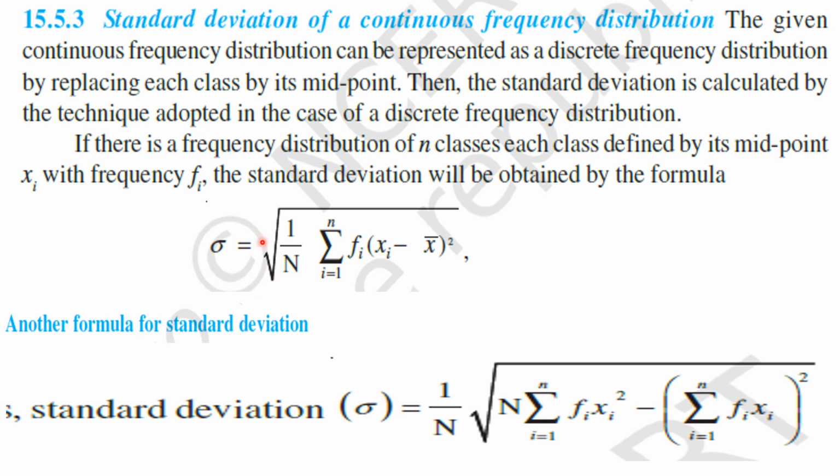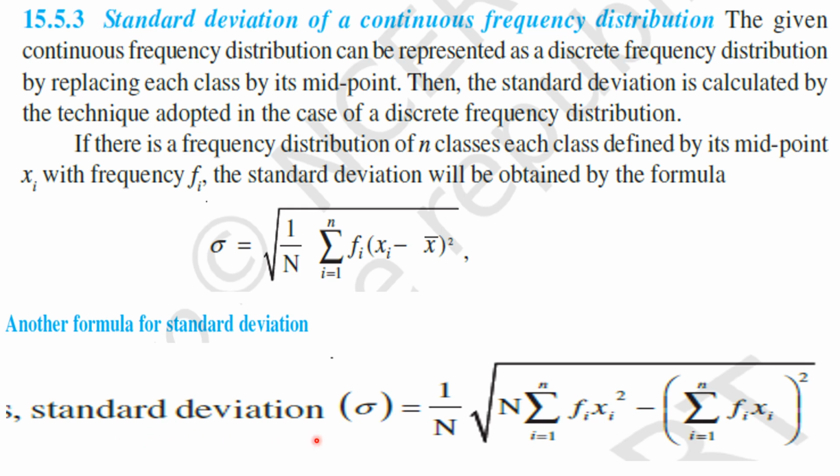is equal to square root of 1 by capital letter N into sigma i is equal to 1 to n fi into xi minus x bar whole square. This is also nothing but the formula for finding the standard deviation of a discrete frequency distribution. We are using the same formula here. Okay, my children. Right. Another formula for finding standard deviation of a continuous frequency distribution. We can use this formula also.